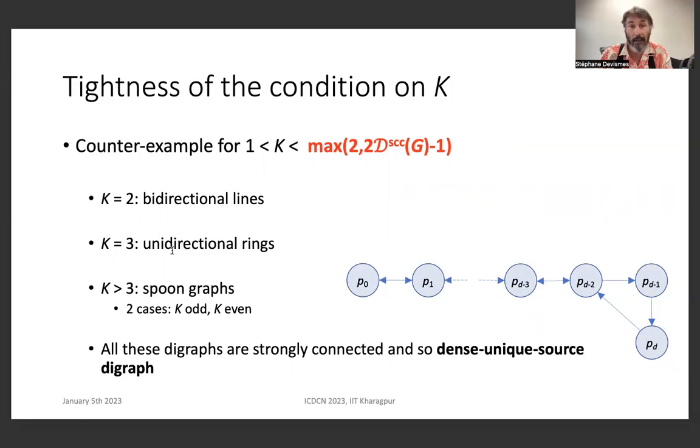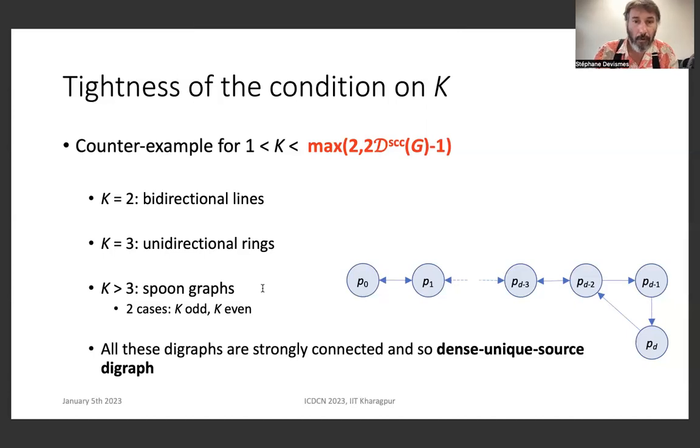For k equal 3, we consider unidirectional rings. And for other values, we consider spoon graphs that look like this. A spoon graph is a bidirectional line followed by a unidirectional ring of size 3. All these three classes of networks are strongly connected, and strongly connected networks are, by definition, also dense unique source digraphs.